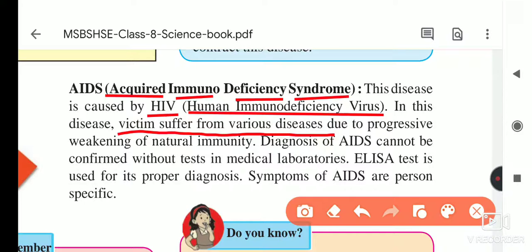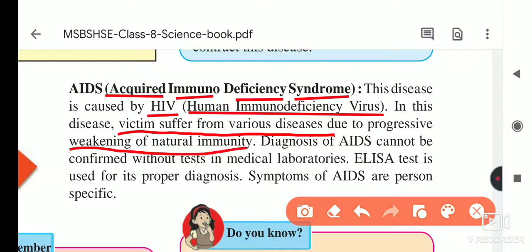In our body, so many systems are there: digestive system, circulatory, reproductive, respiratory. Such an immune system is also there, and it is not working properly. This is due to the progressive weakening of natural immunity, our body's natural immunity. Some people are strong and do not get diseases easily, because their immune system is stronger. But some people are very weak: if any person is sneezing or coughing and comes in contact with them, they also suffer from the disease, because their immune system is weak.